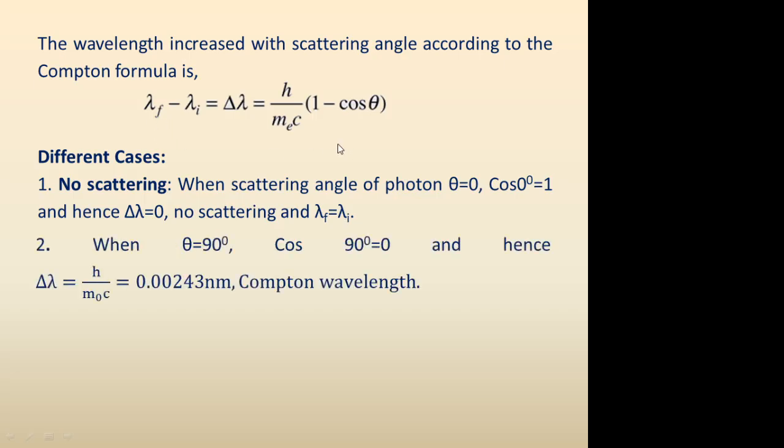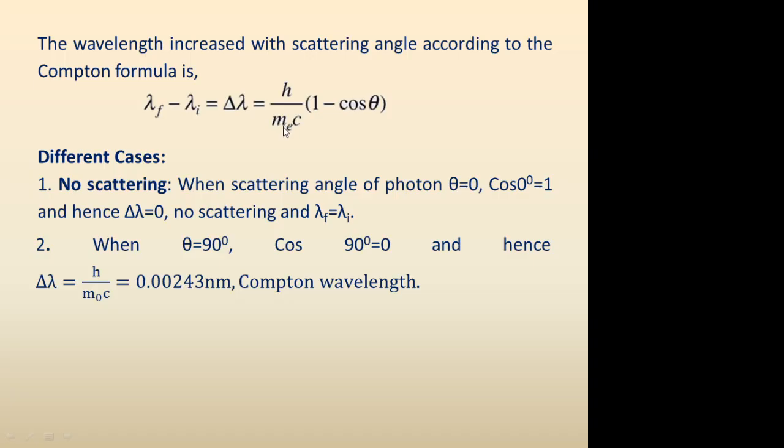In the second case, when theta is equal to 90 degrees, it means the emitted photon after scattering travels in a direction perpendicular to the incident direction. So cos of 90 degrees is equal to 0, and obviously 1 is remaining in the bracket.